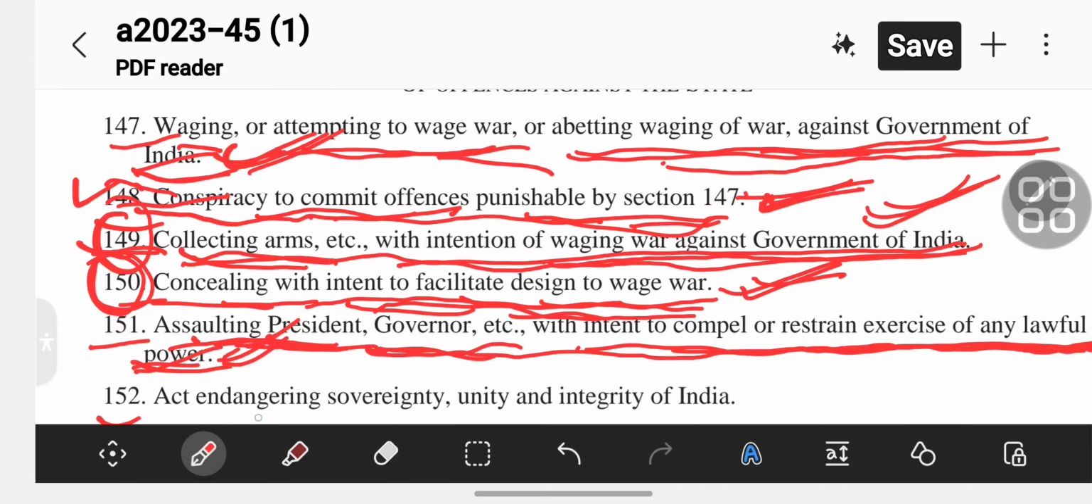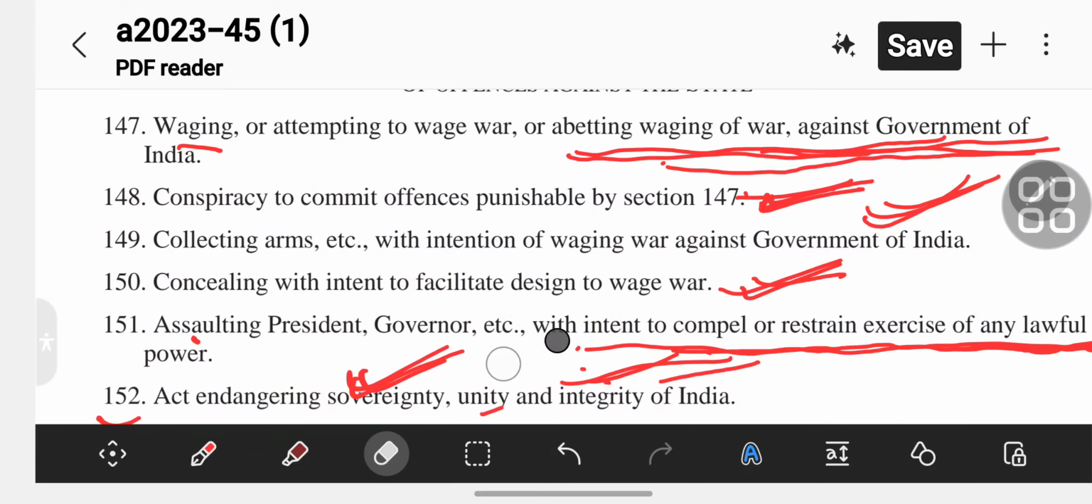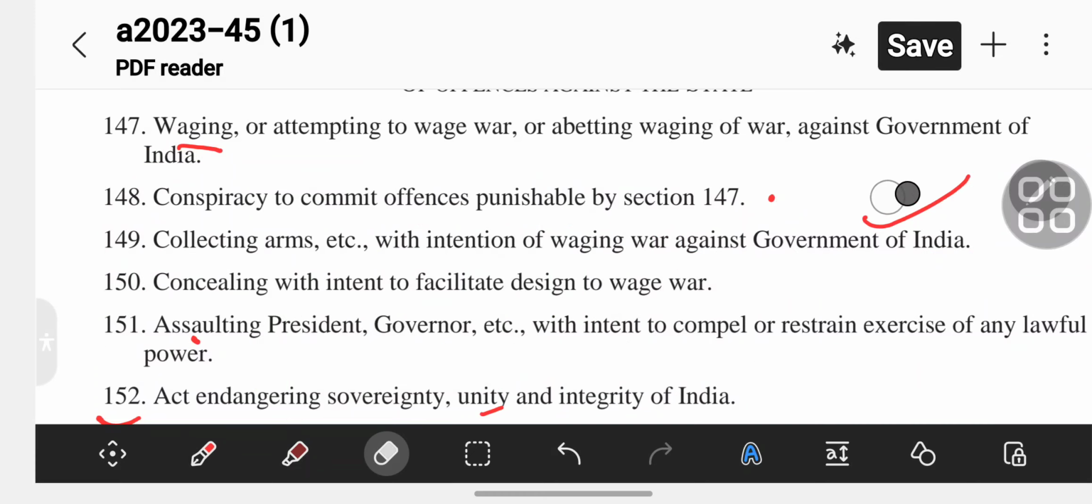Section 152 is an act endangering sovereignty, unity and integrity of India. Okay, section 152 is like this.